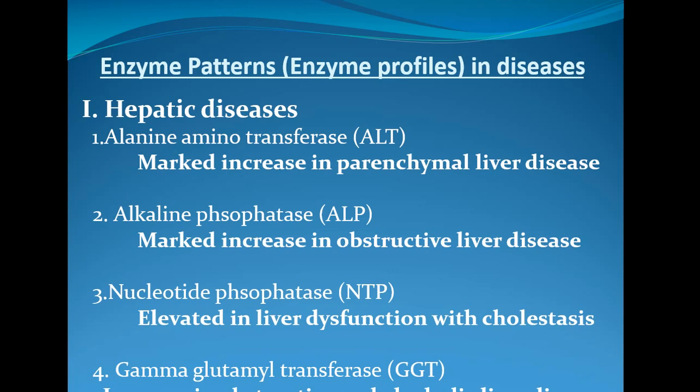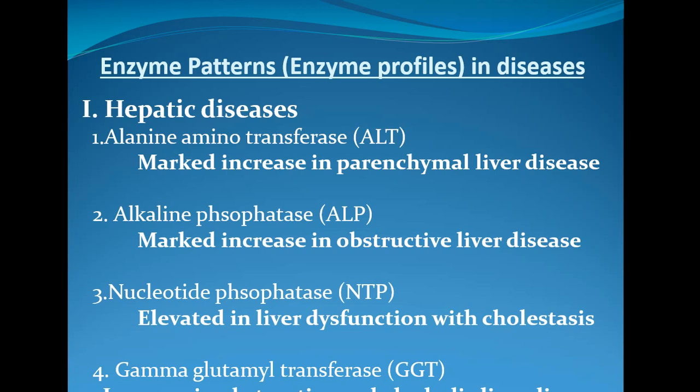In case of hepatic diseases, the first enzyme expected to be elevated in the blood or plasma is ALT, followed by ALP, which is called alkaline phosphatase. Alkaline phosphatase is increased in obstructive liver diseases. In case of obstructive liver diseases, alkaline phosphatase concentration in the blood or plasma increases.